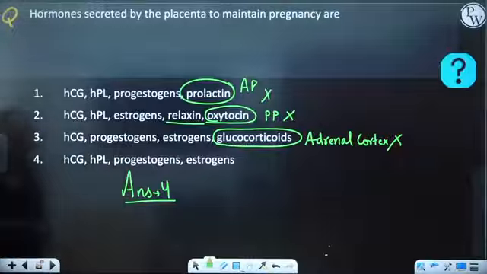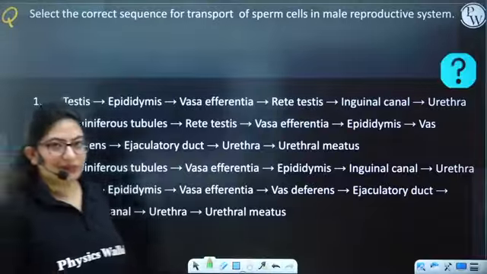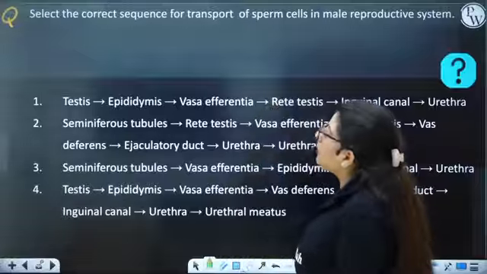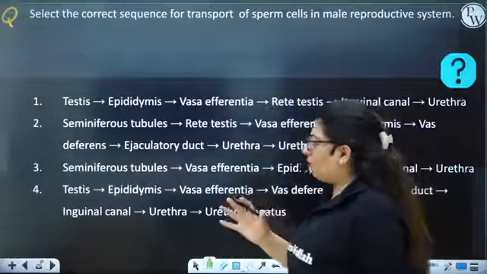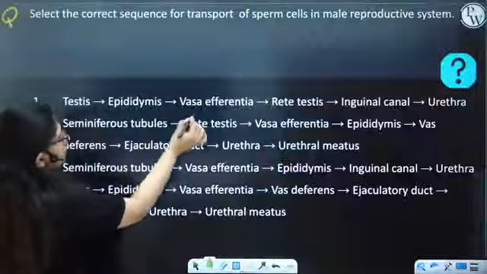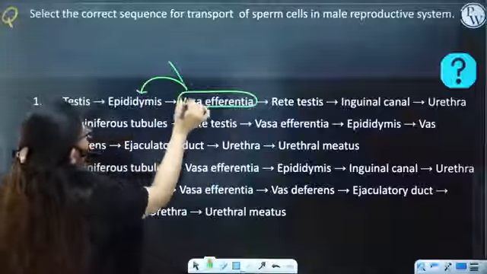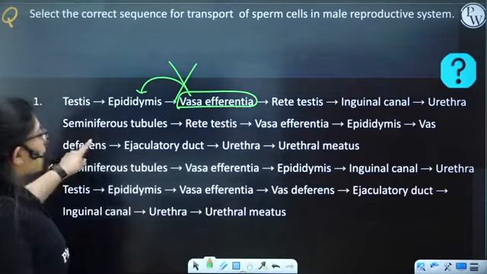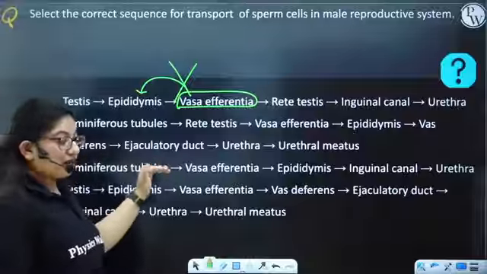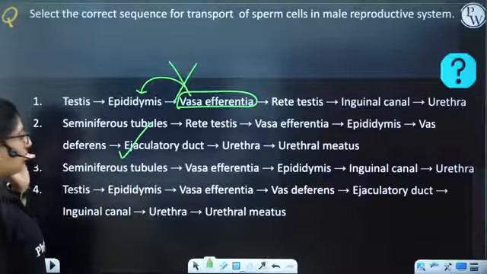Next, select the correct sequence for transport of sperm cells in the male reproductive system. You have to do this. This was in the last lecture. So tell me the transport of sperm from where it is formed. It is formed in the seminiferous tubule, right? So testes, epididymis, vasa efferentia. No, vasa efferentia comes first, guys. So option one is incorrect. Seminiferous tubule, true. Then rete testis, vasa efferentia, epididymis, vas deferens, ejaculatory duct, urethra, urethral meatus. This is absolutely correct.